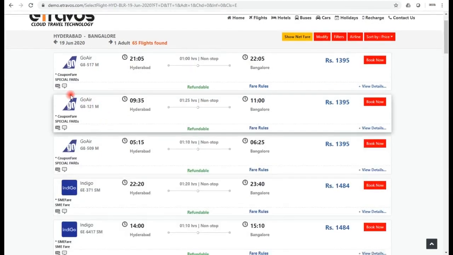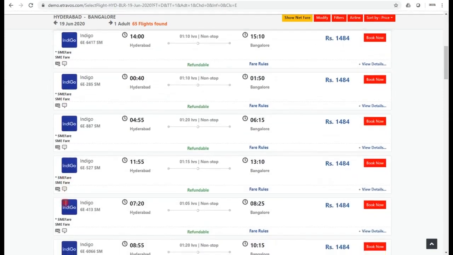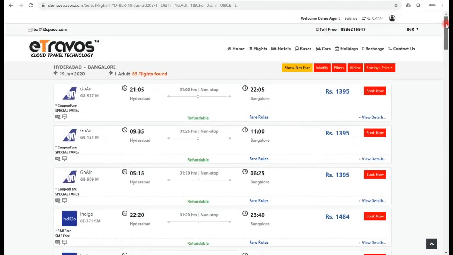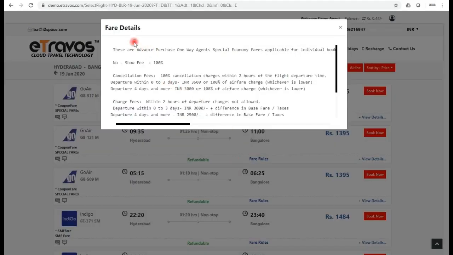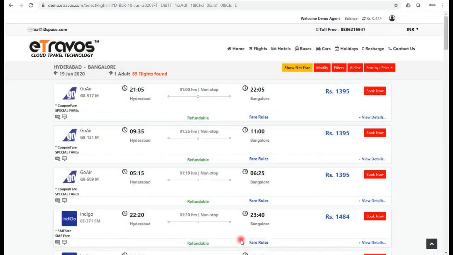Apart from the general, we are also providing coupon, corporate and SME fares. Corporate booking is for the business travelers where it can be preponed, postponement and rescheduling will be there, and food, beverages, luggage allowances also will be there. SME fares is for small and medium enterprises where there is zero convenience charges applicable. Once you click on fare details, it shows you what will be the cancellation and rescheduling charges for the SME, corporate and coupon fares.